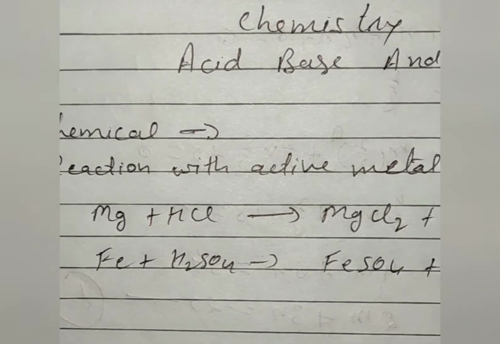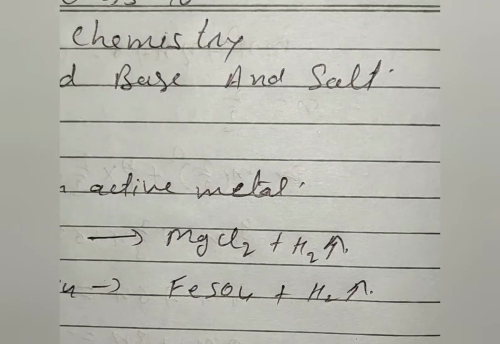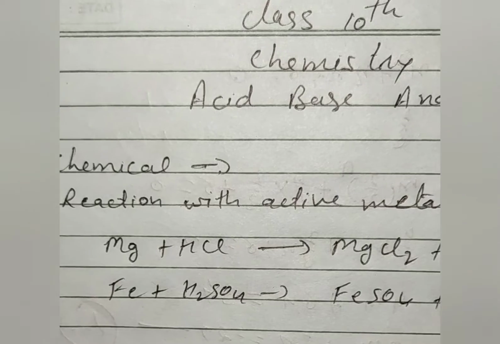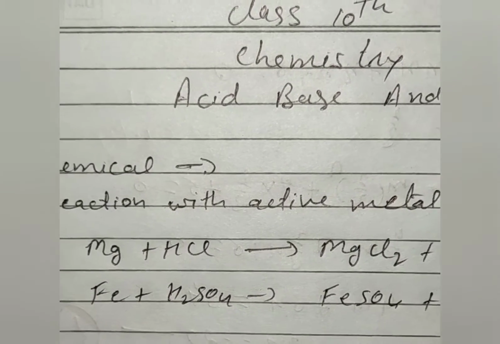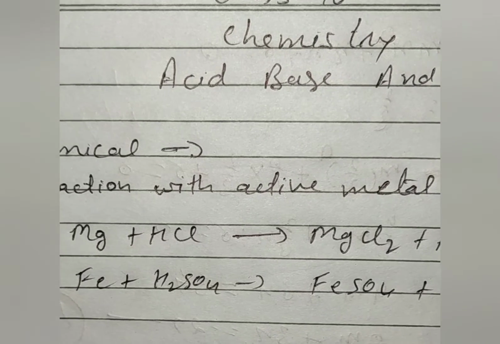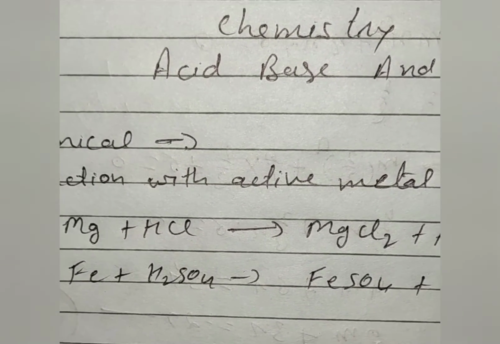Nitric acid is a very strong oxidizing agent, so it is not used in the preparation of hydrogen, because when it reacts with the metals, it oxidizes the hydrogen and forms water.